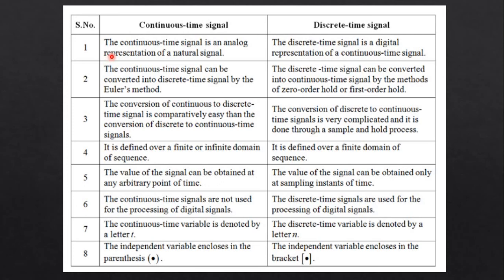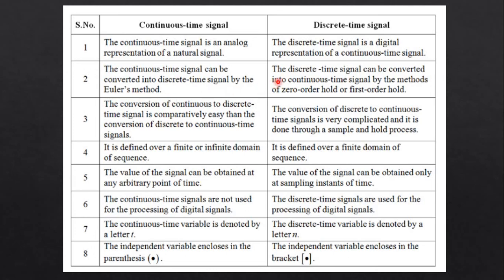So first, continuous time signal, or we can also say CT signal. A CT signal is an analog representation of a natural signal, while the discrete time signal or DT signal is a digital representation of a continuous time signal. The continuous time signal can be converted into a discrete time signal by Euler's method.